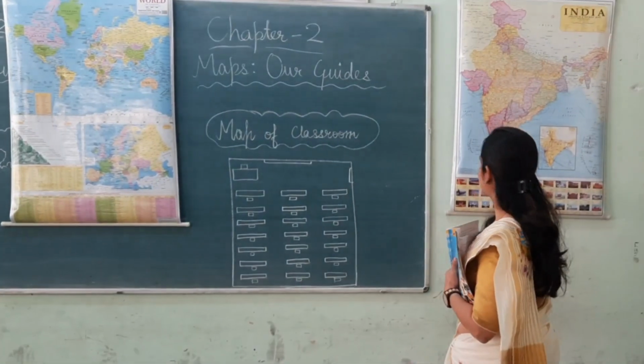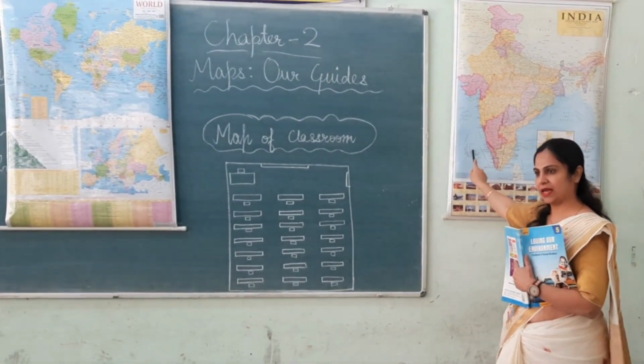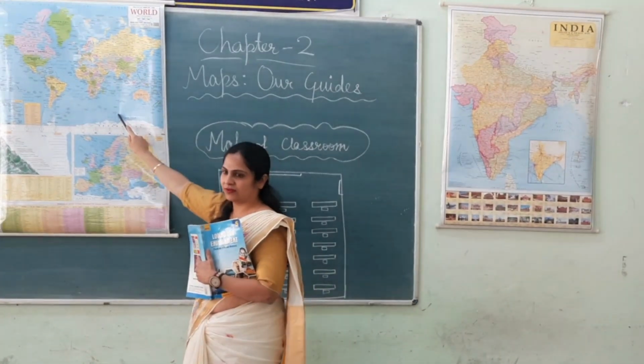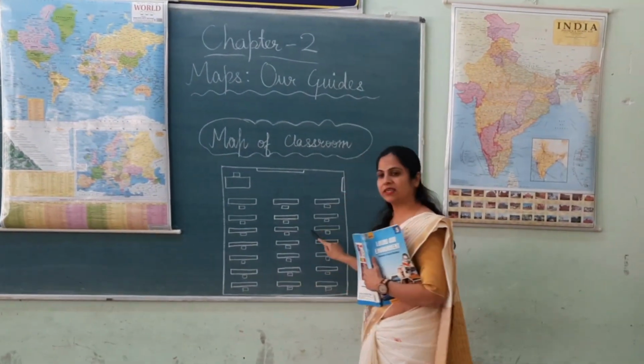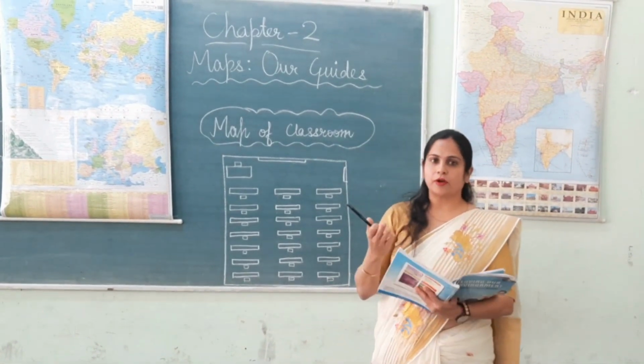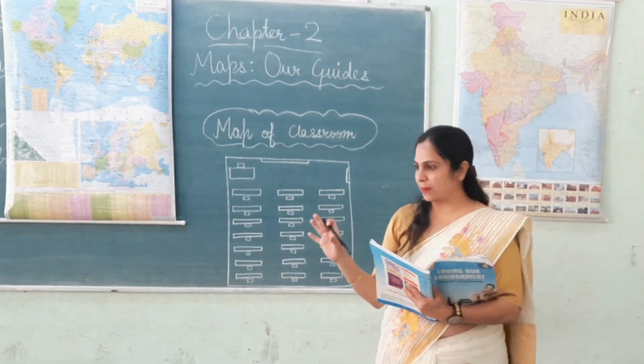See, this is a map. This is a map of India. And this is also a map. This is a map of the world. And this is the map of our classroom. So, it can be drawn on a flat surface or paper.